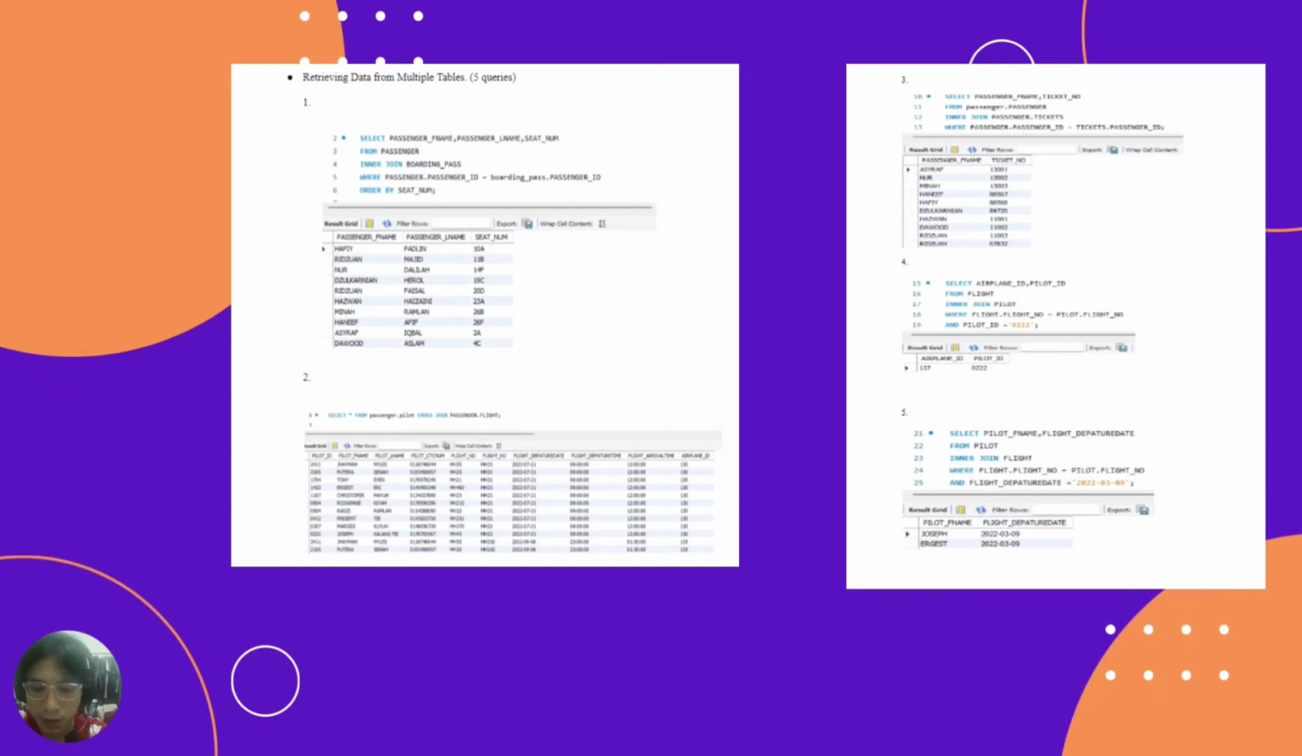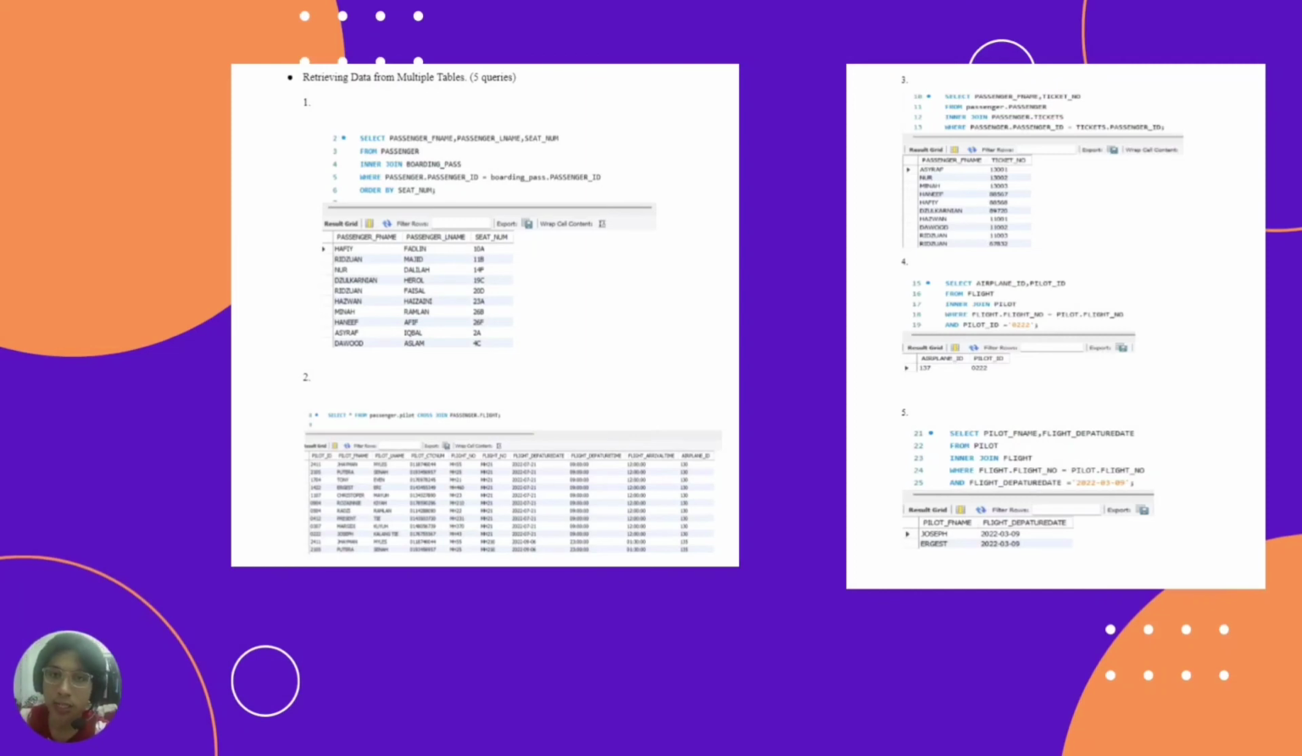And then the last one is we select pilot first name, flight departure time from pilot join flight, where flight number equals pilot flight number. And then there is a condition where the flight departure time must equal 9 March 2022. From this table, we can see the flight departure date equals 9 March 2022. So there are two pilots, Joseph and Angus.